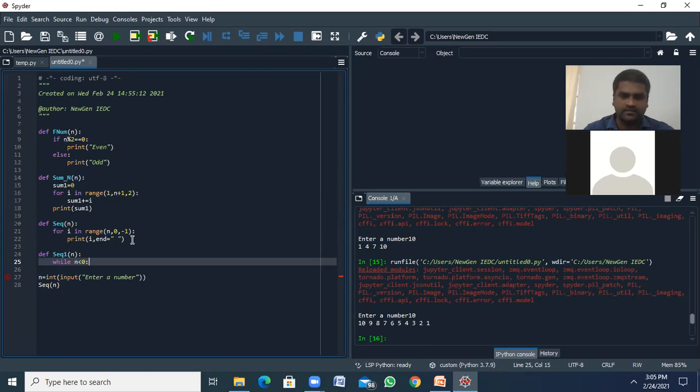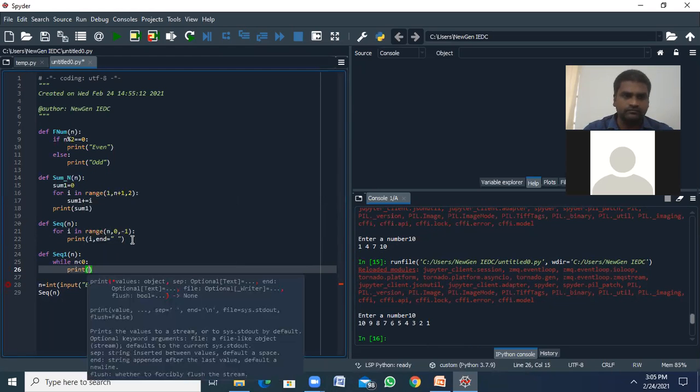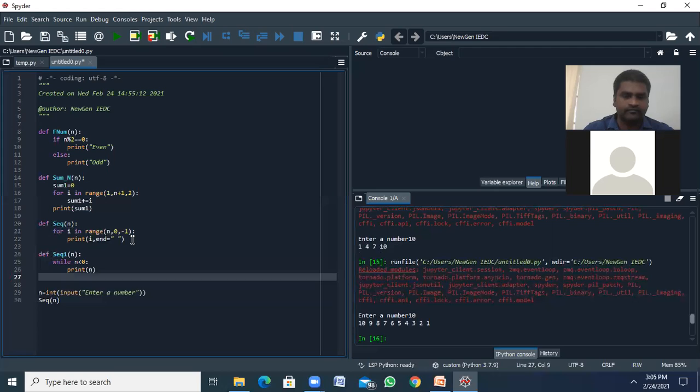Print n, then n minus equals to 1. So every time n will be decreased, right?